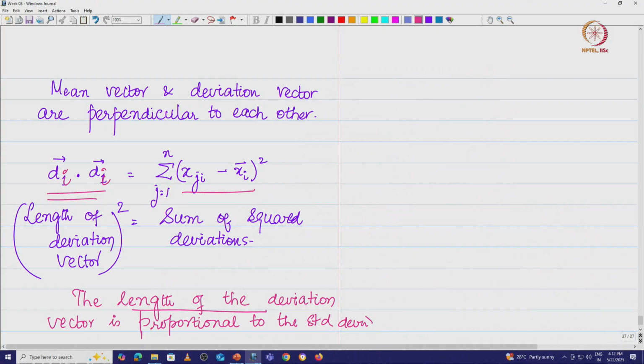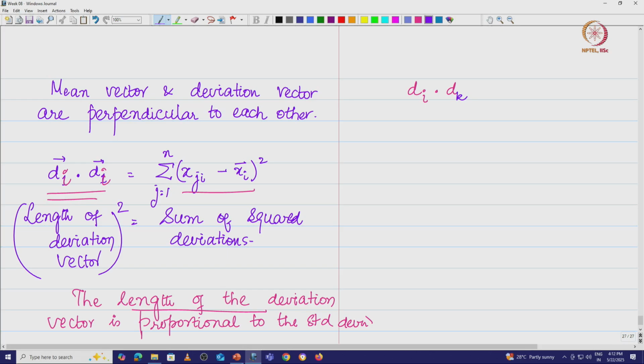Now let us look at what di dot dj is. That means I am going to look at the dot product of two different vectors. Let me put this as di dot dk, for some reason, I will come to it. So I want to look at di dot dk, that means the dot product of two different vectors. Now, what is this dot product of two different vectors?